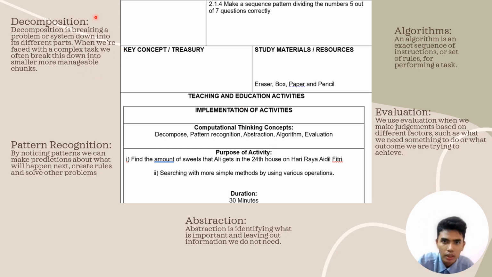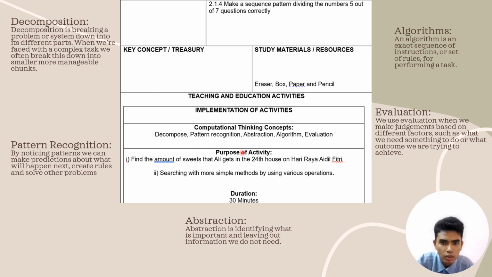So here we're going to learn about the meaning of decomposition. Decomposition is breaking a problem or system down into its different parts. When we're faced with a complex task, we often break it down into smaller, more manageable chunks. Like in mathematics, if we don't want to get into big, messy stuff, we make it smaller and create a simple way that we can understand it, rather than having the information messy or separated from each other. We group them together and make them easier to understand.